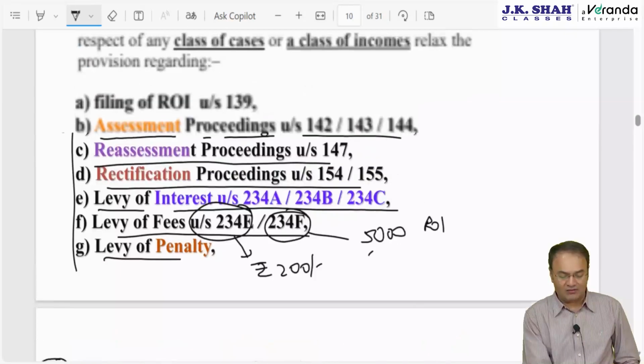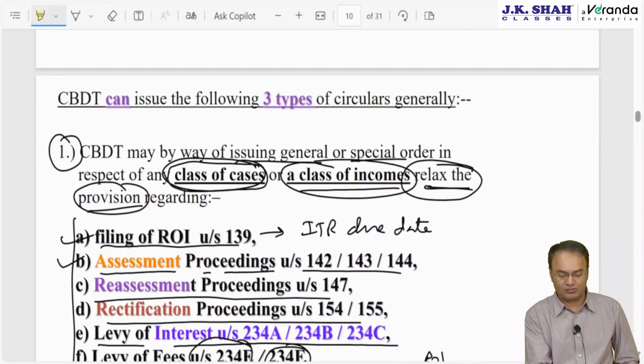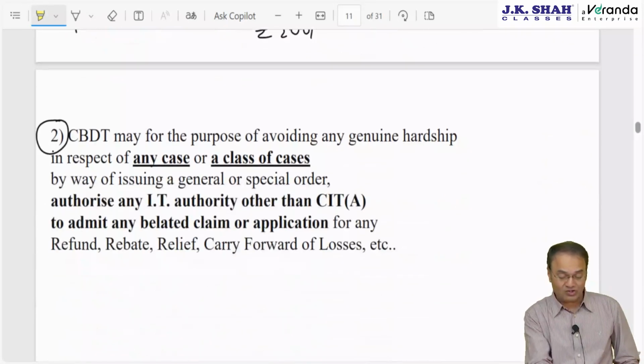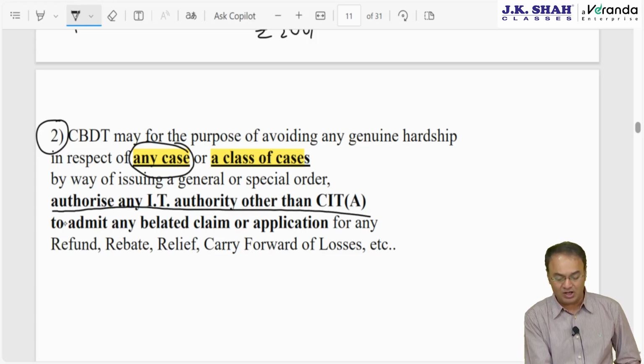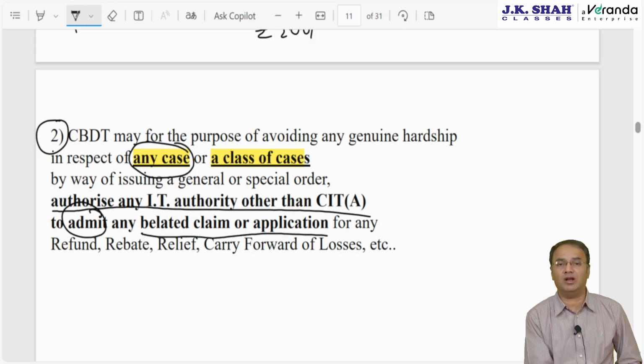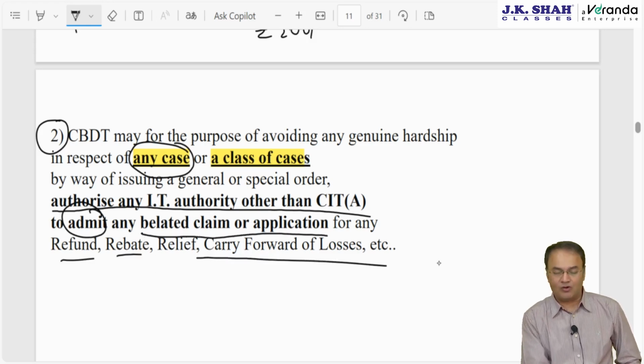Next is, that was first one, CBDT. Now next one, understand the language. How different is the language from the first point? CBDT here for class of cases or class of income. In second point it says CBDT in respect of any case or a class of cases. So this circular can be issued for one particular person also. CBDT may authorize any income tax authority other than CIT appeal or other than JCIT appeal. CBDT can allow them, or CBDT can authorize the income tax authority to admit any belated claim or belated application for refund, rebate, relief, or any carry forward of losses, etc.